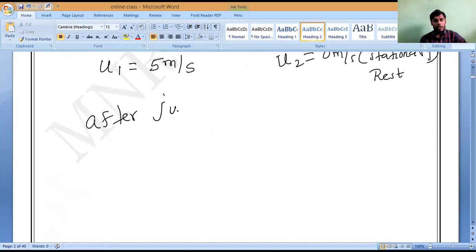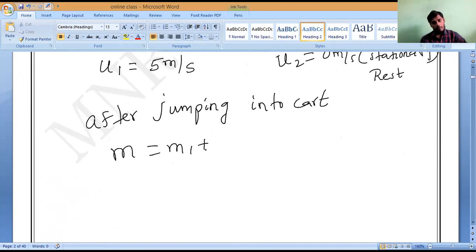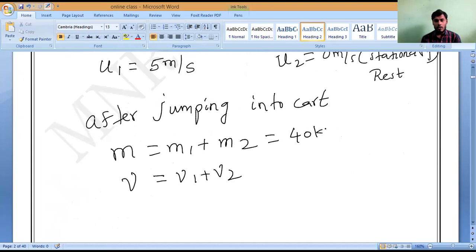So after jumping into the cart, what is the mass? After jumping into the cart, the mass is m1 plus m2. Correct or not? And the velocity v is equal to v1 plus v2. So m1 plus m2 is equal to what? 40 kilogram plus 3 kilogram, which is equal to 43 kilogram.